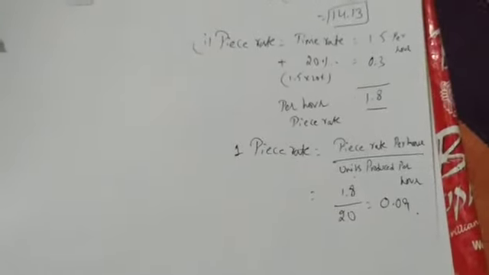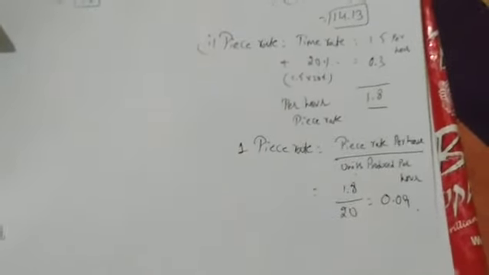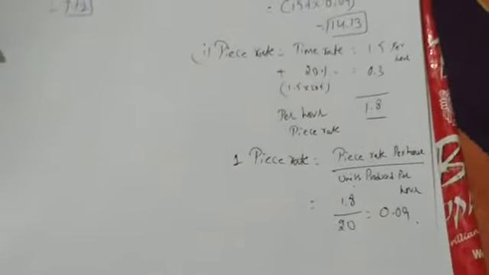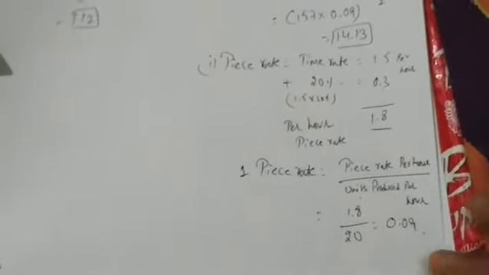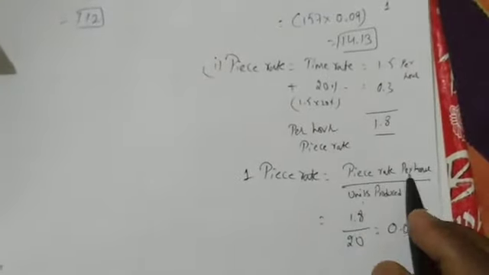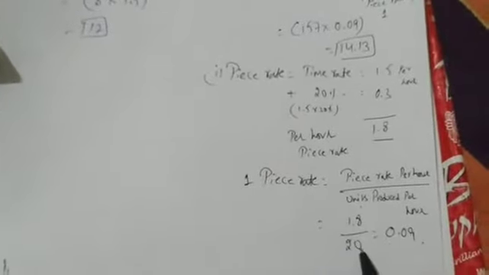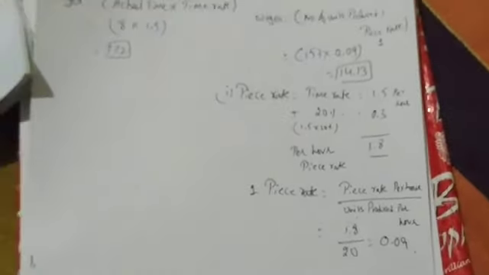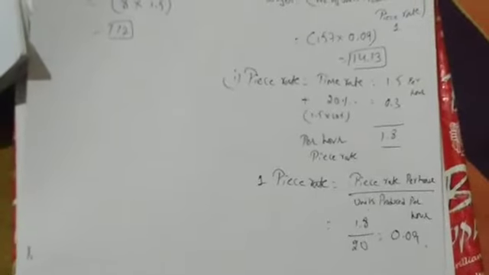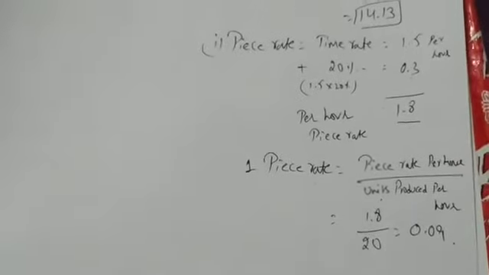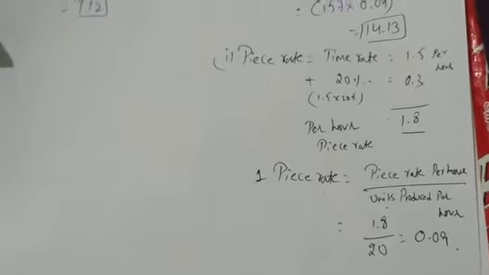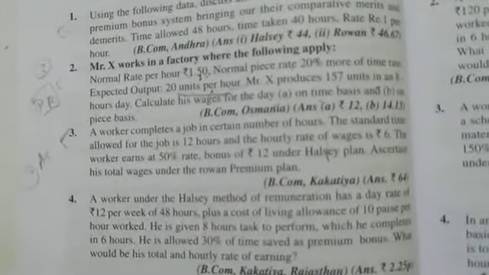So simple. Whenever in the exam they ask you to find out one piece rate, and the question is given per hour, you have to do it like this: piece rate per hour divided by units produced per hour. 1.8 divided by 20 is 0.09. Small formula. I believe you people have understood. Very easy. Let us move to another question. What is the third question asking? We'll see.